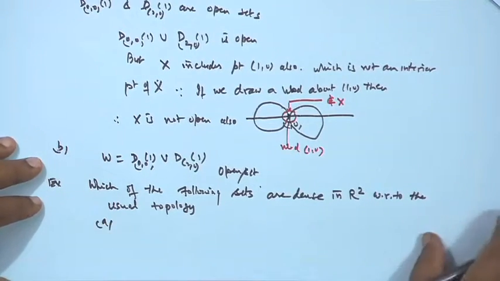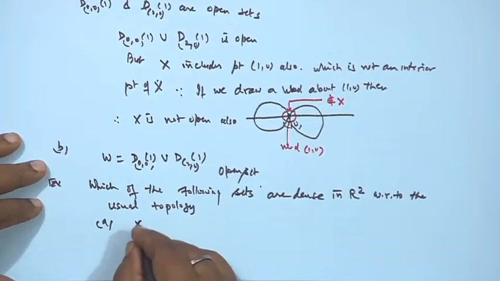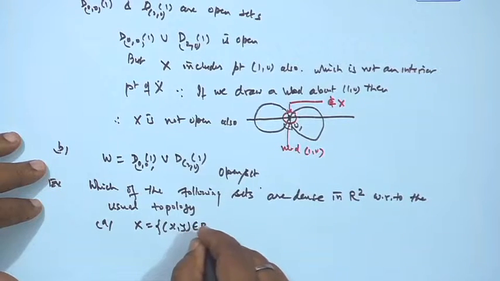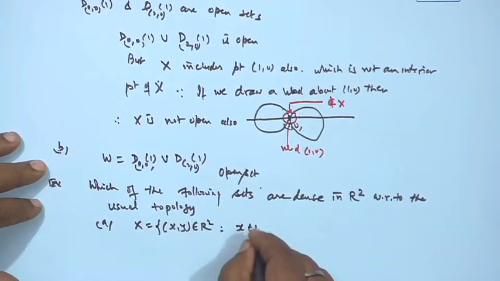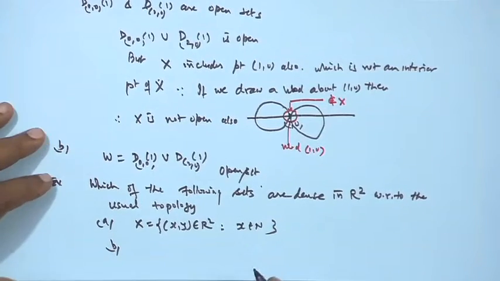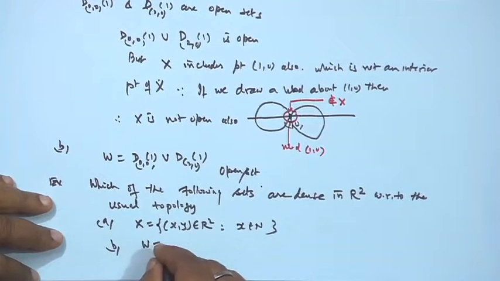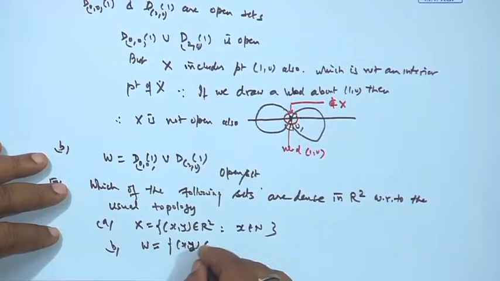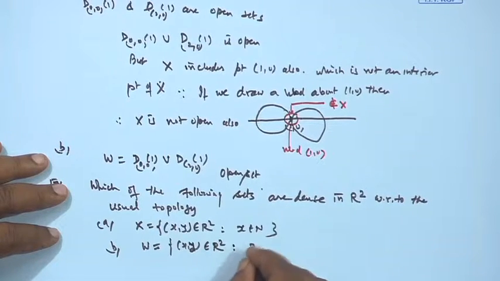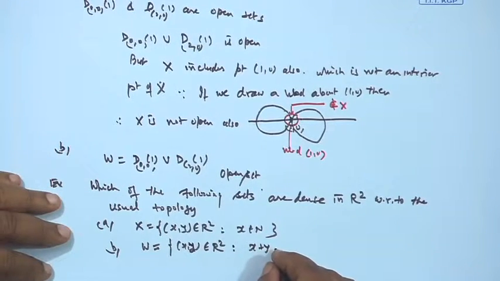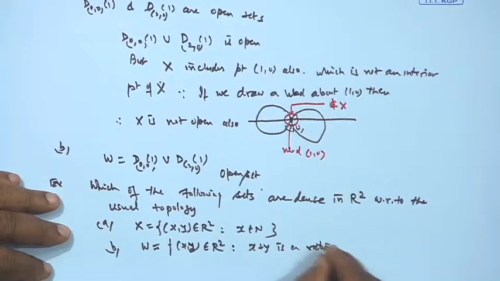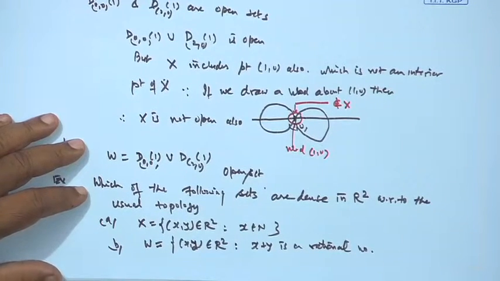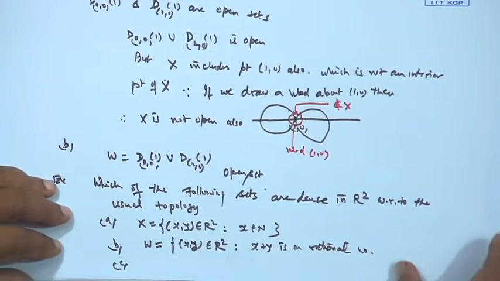The first set A is the set of ordered pairs (x, y) belonging to R2 such that x belongs to N. B is the set of (x, y) belonging to R2 such that x plus y is a rational number.